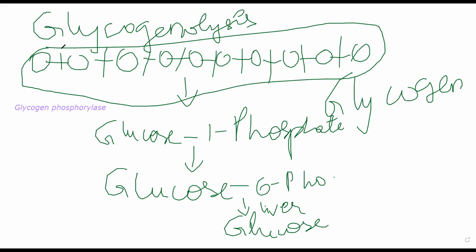Those 16 molecules of glucose 1-phosphate will undergo isomerization, where the phosphate from the first position will change to the sixth position, sixth carbon, and finally that phosphate is lost to give you a glucose molecule. That is glycogenolysis. That's it. That is glycogenesis and that is glycogenolysis. Any doubts?